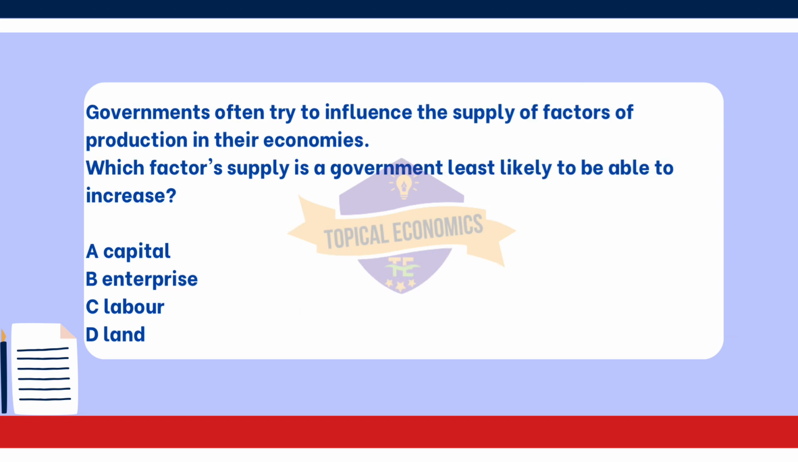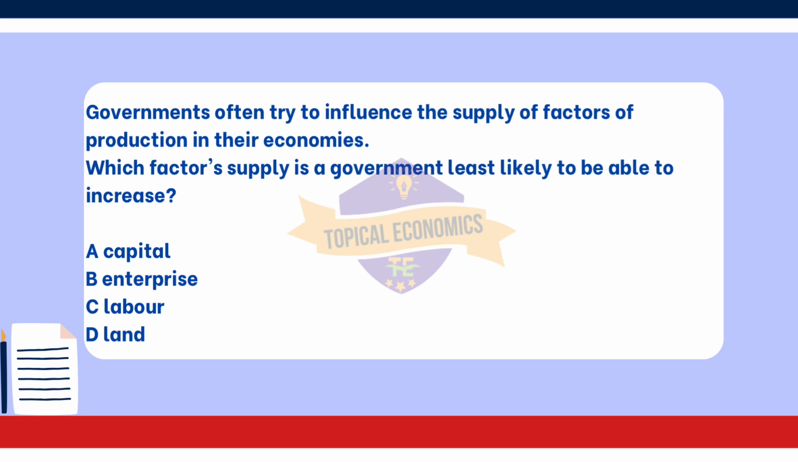Moving on with question 35. Governments often try to influence the supply of factors of production in their economies. Which factor's supply is a government least likely to be able to increase? A. Capital. B. Enterprise. C. Labor. D. Land. This question is from year 2015 October-November version 3 paper. The correct answer to this question is option D.